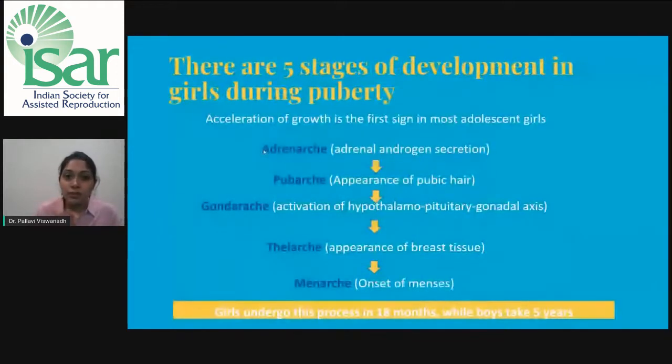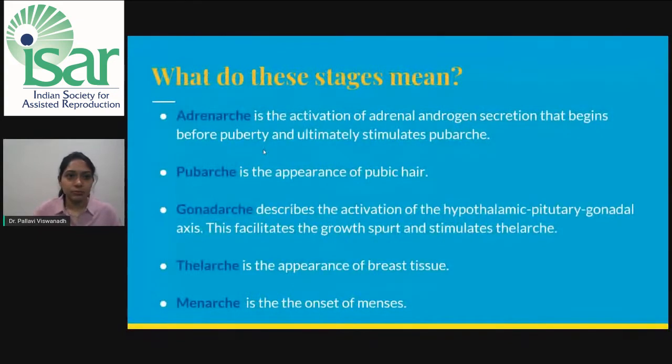There are 5 stages of development in girls in puberty. Acceleration of growth is the first sign in most adolescent girls. First, there is adrenarche, that is the adrenal androgen secretion. This leads to pubarche, appearance of pubic hair. Then gonadarche, activation of the hypothalamo-pituitary gonadal axis. Telarche, appearance of the breast tissue. And menarche, that is onset of menses. Girls usually undergo this process in 18 months, whereas boys take 5 years.